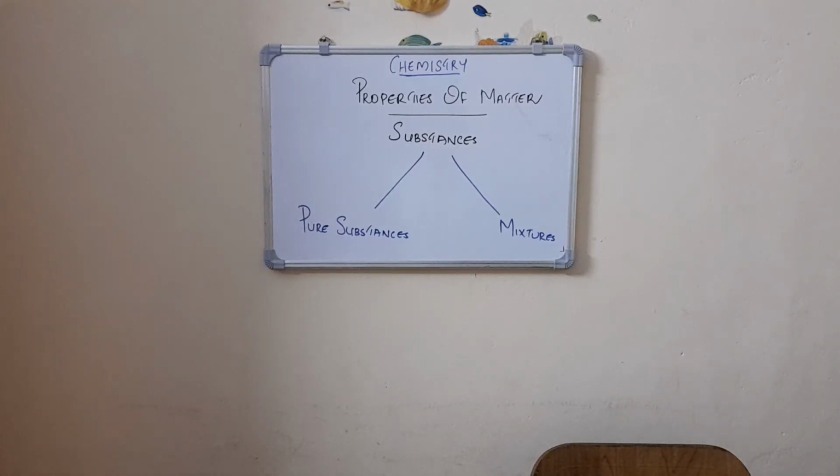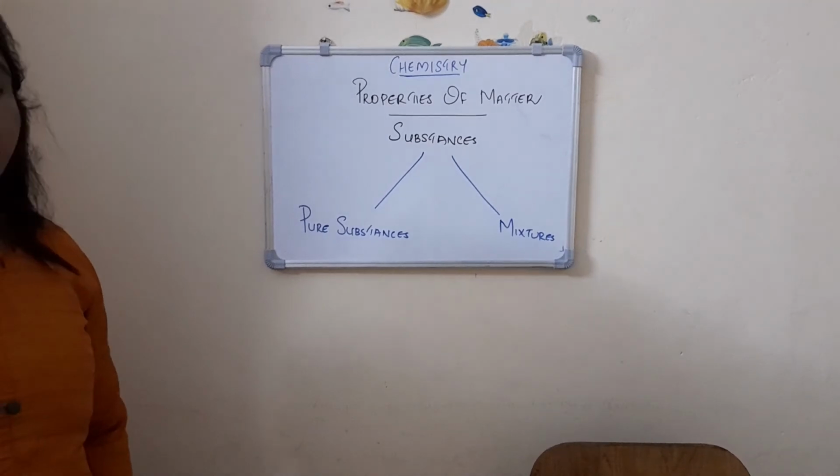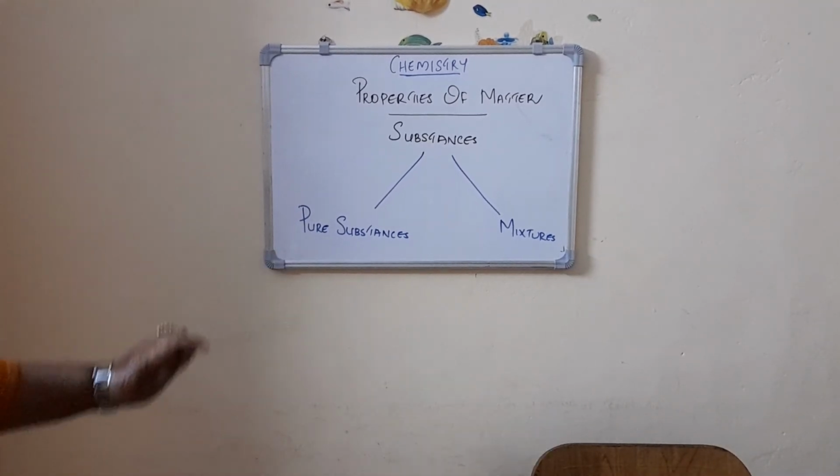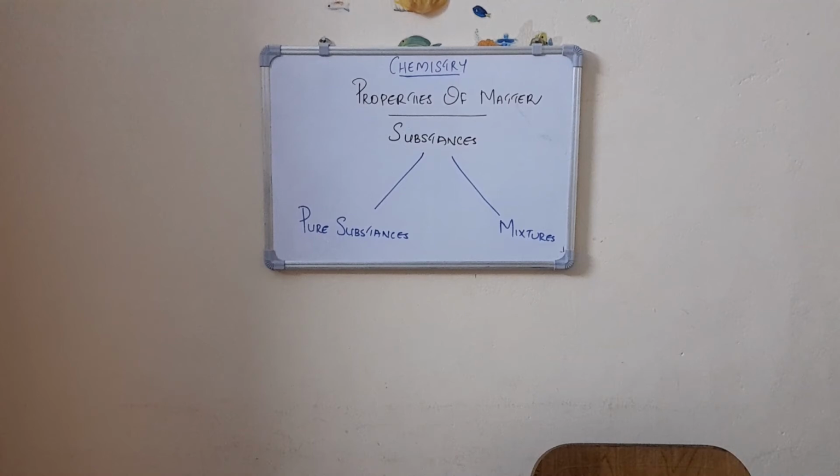Depending on the nature, substances can be classified into two: pure substances and mixtures. Now, you know about salt, gold, water, etc., isn't it? When we talk about gold, it is made only of gold particles. Salt is only made up of salt particles. So those substances which are made up of only that substance are known as pure substances. Now, what about mixtures?